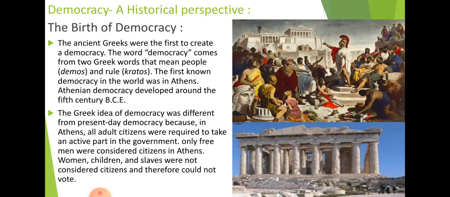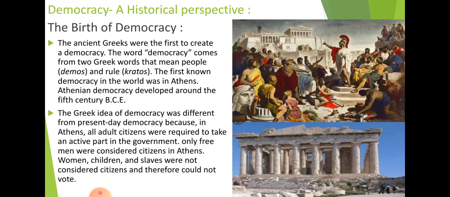So here is the example where they used to participate in the day-to-day governance. They take their decisions, they frame the law, and this shows the example of direct democracy which prevailed in ancient Greece. Clear?